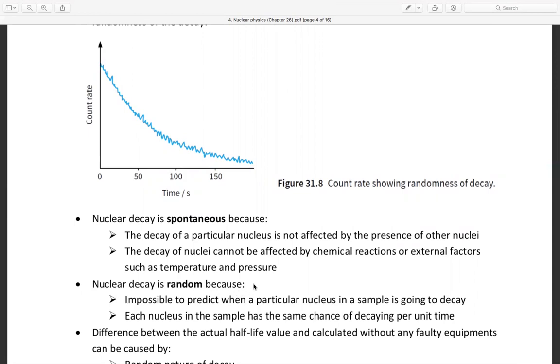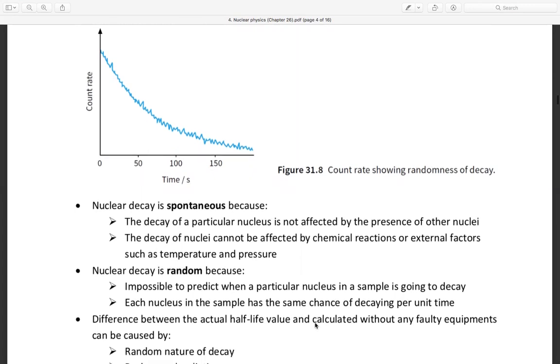Decay is peluruhan, yes, meaning part of the particles disappear. It is impossible to predict when a particle nucleus in a sample is going to decay. Each nucleus in the sample has the same chance of decaying per unit time.